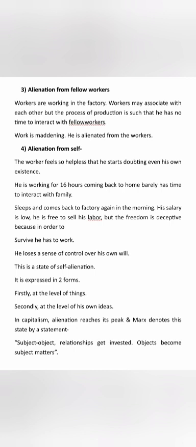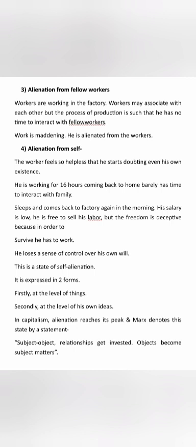So even his ability to do work, which is innate to a person, is not his own. And this is the state where he loses his sense of control even over his own will. He does not even have a choice whether he wants to work or not. And this is called alienation.